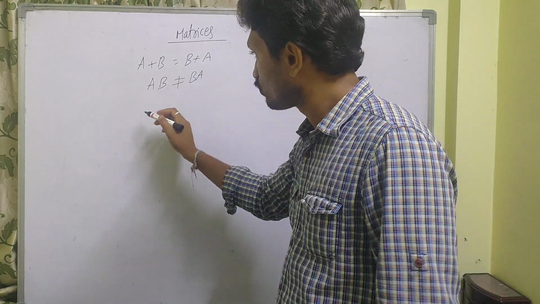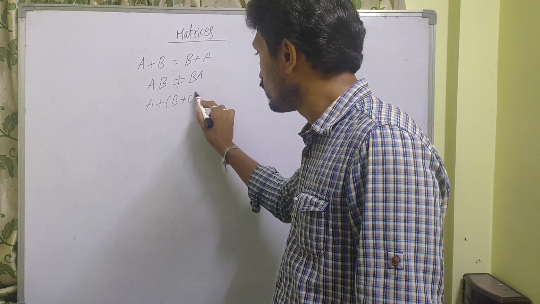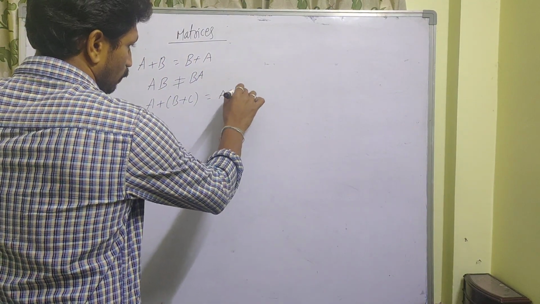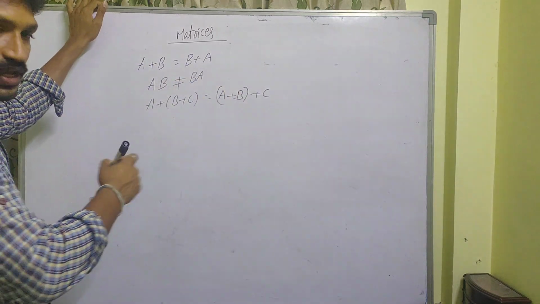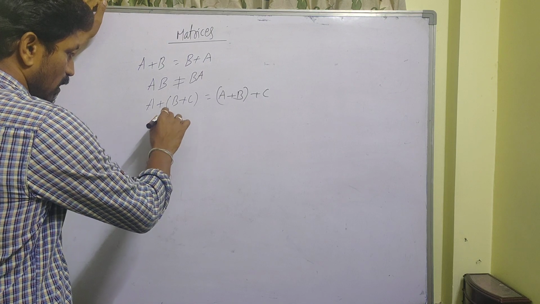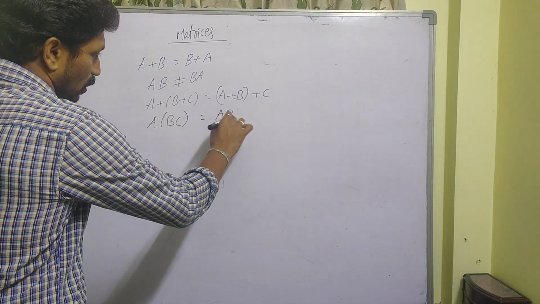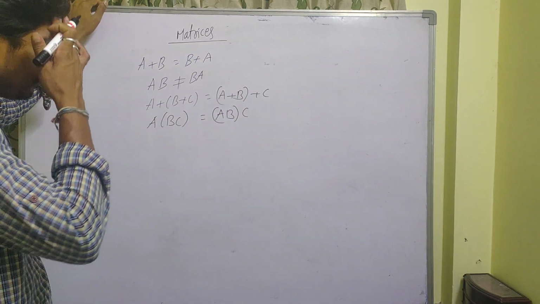Next one, (A plus B) plus C is equal to A plus (B plus C). That means with respect to addition, it is associative. Similarly, with respect to multiplication also it is associative. Okay. Next one.